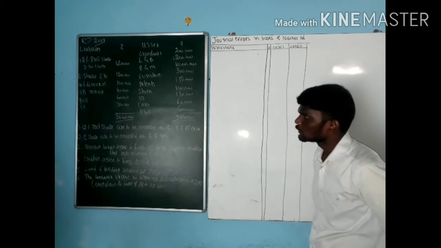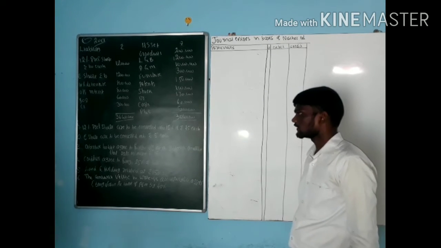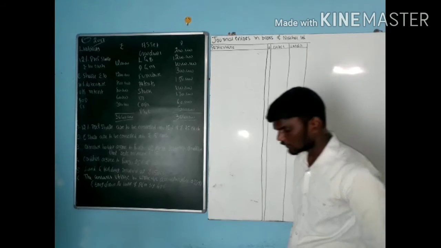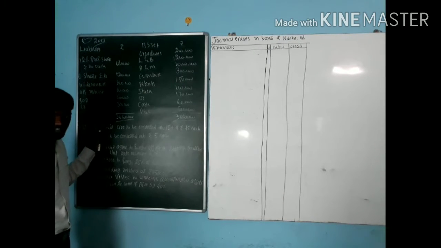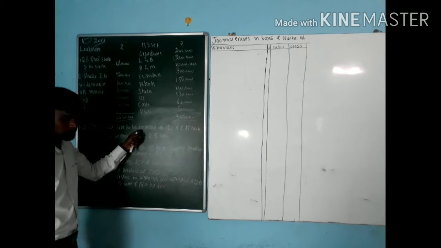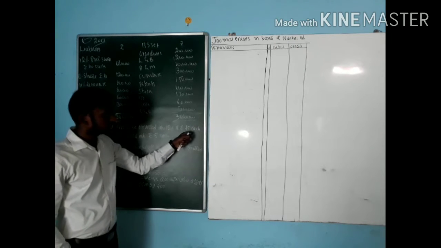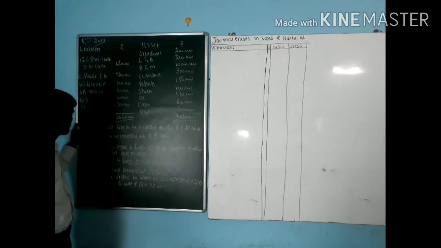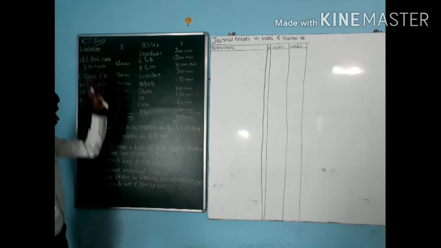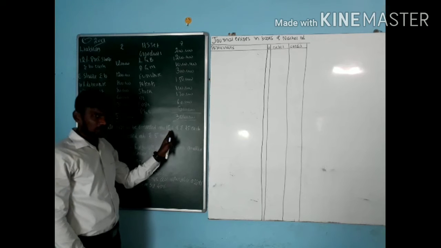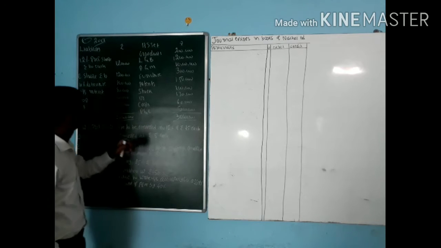First one: 12% preference shares are to be converted into 15% of rupees 75 each. How much is the old preference share? The old preference share is only 12%. Now we are increasing to 15%, but we are reducing the amount.